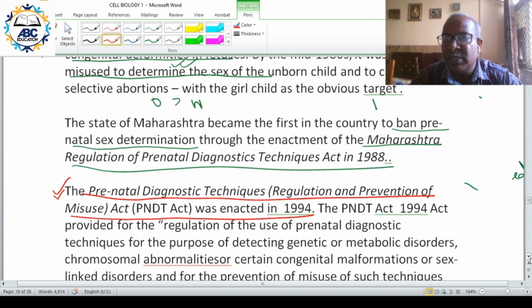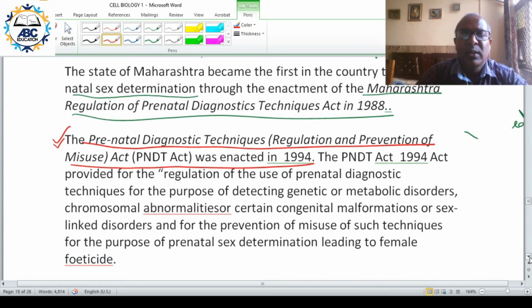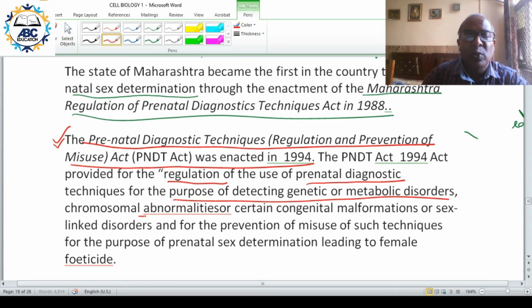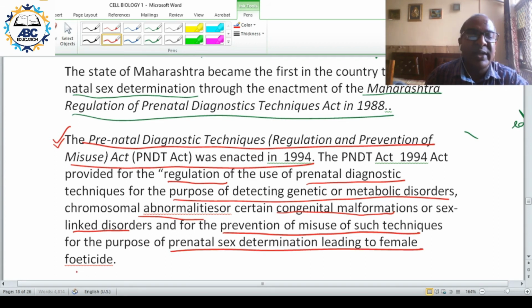The purpose of this act was to regulate prenatal diagnostic technique for the purpose of detecting genetic or metabolic disorder, chromosomal disorder, certain congenital malformations before birth, or sex-linked disorder, and to prevent the misuse of such technique for prenatal sex determination leading to female feticide.